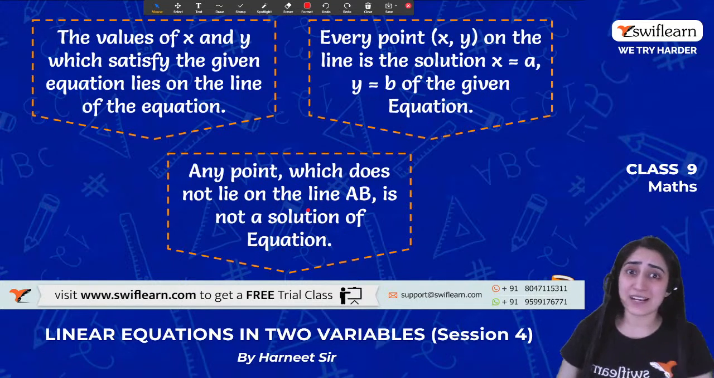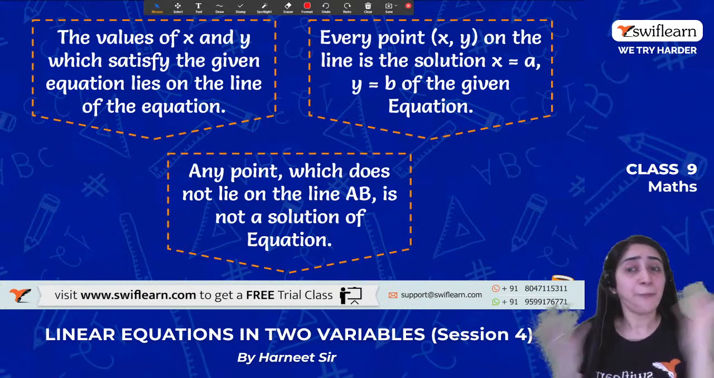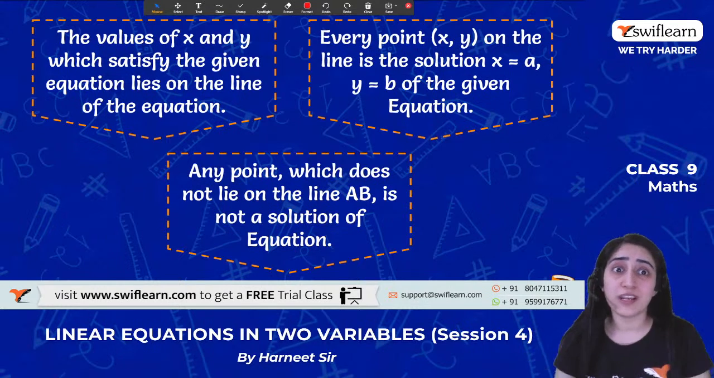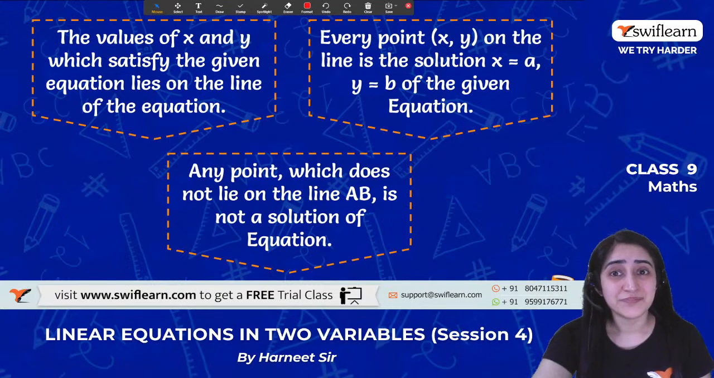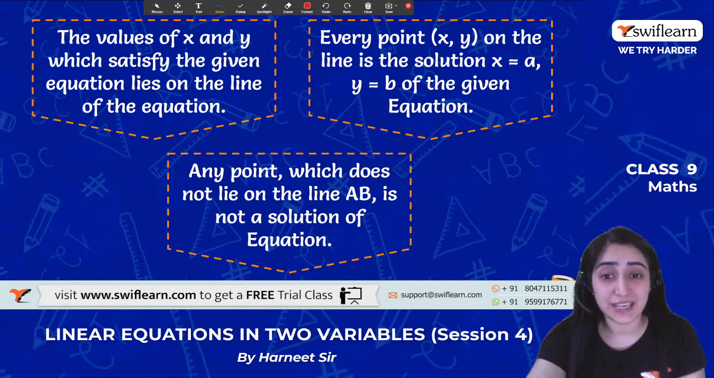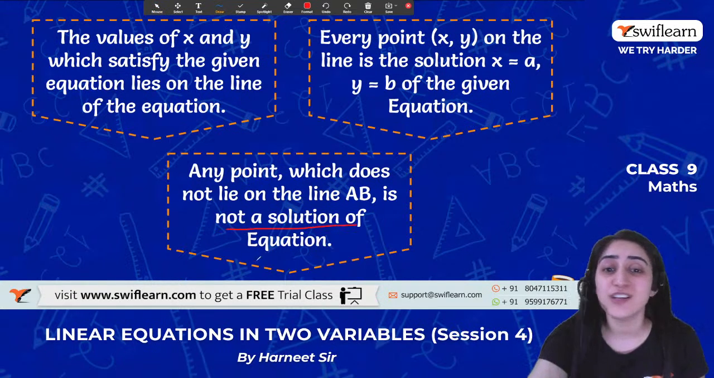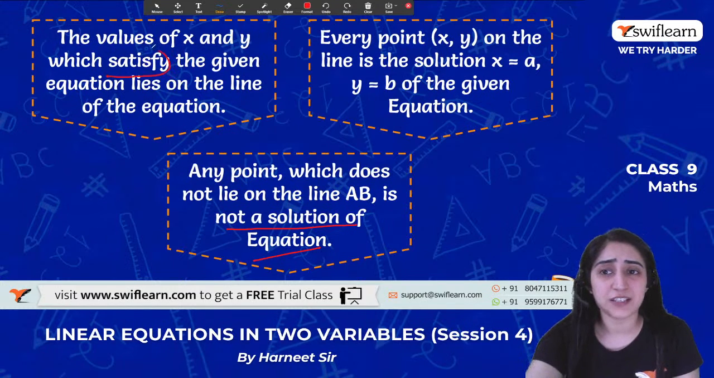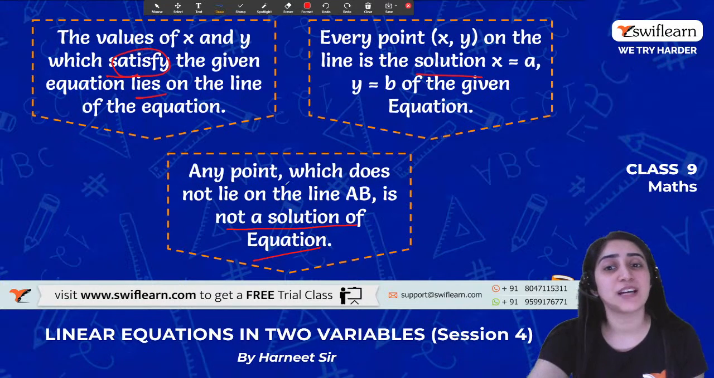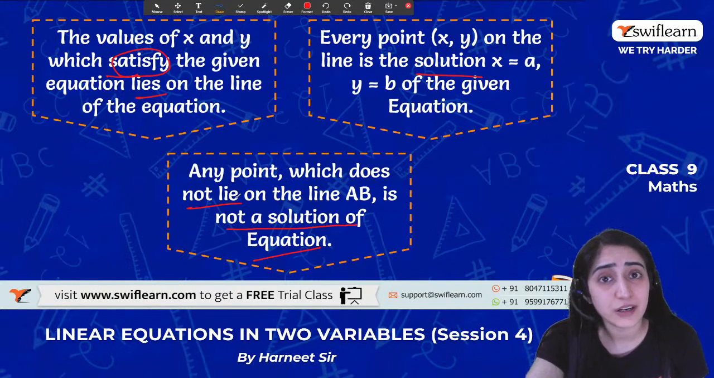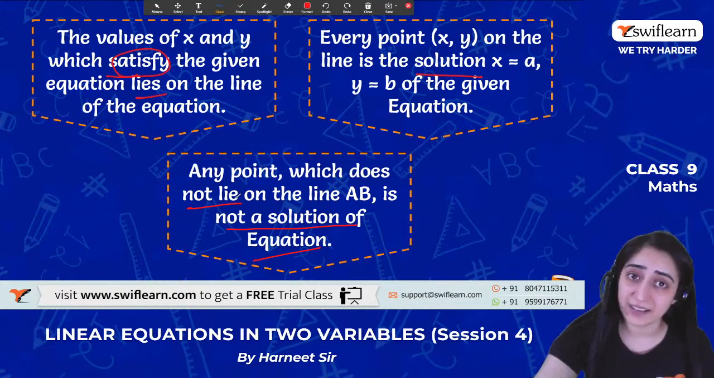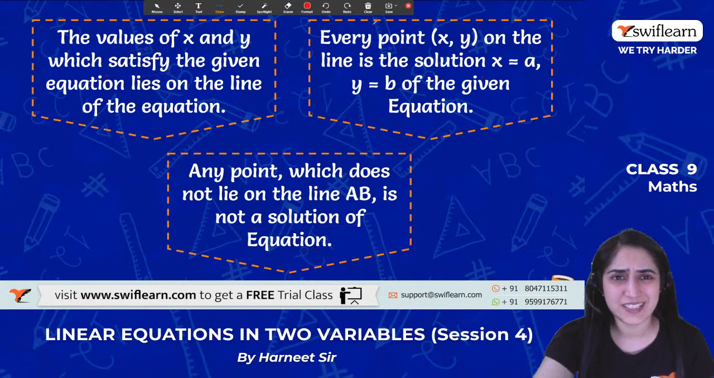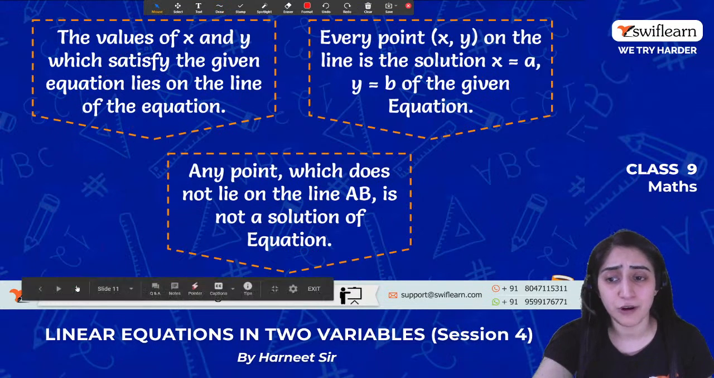If I take any random point and put it in an equation, if it does not come out equal, what does that mean? Yeah, can you tell me what that means? Yes, that means that it is not a solution. Pretty easy, right? If it satisfies the equation, then it is a solution. If it does not satisfy the equation, it does not lie on the line, it is not a solution. Clear with this one? Yes, this is the basic concept that we did before and we are just revising that.